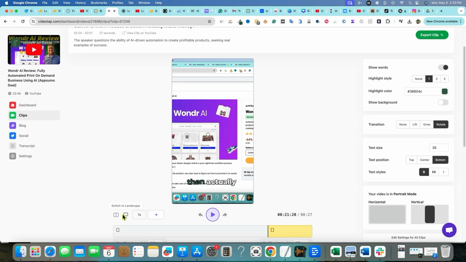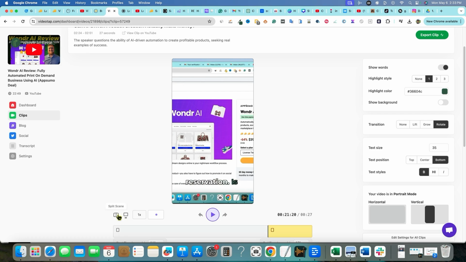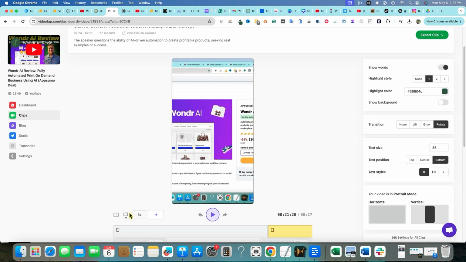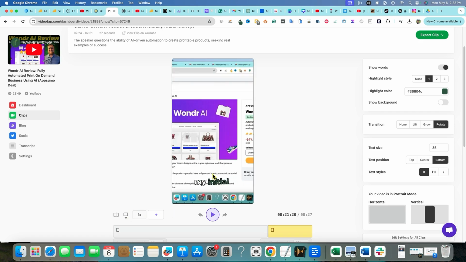Products using their software and then actually made money from it. So that's the only reservation is that yes, this is AI and so forth, but can this actually produce results and produce money into your business? My initial thoughts on it is that you have to keep in the back of your mind, you would have to choose what clip you're working with. And then I'm not really sure what the pan right there is doing. That's going to make money. I've yet to seen it. I wish that they would have a case study and show this part right here. I'm not really sure because it's not zooming in.